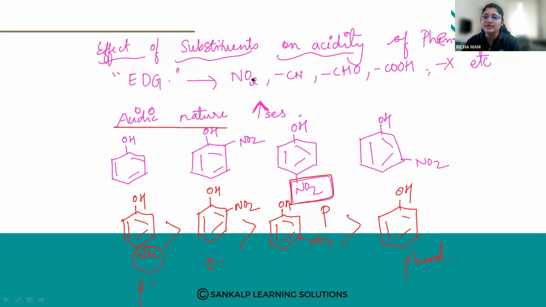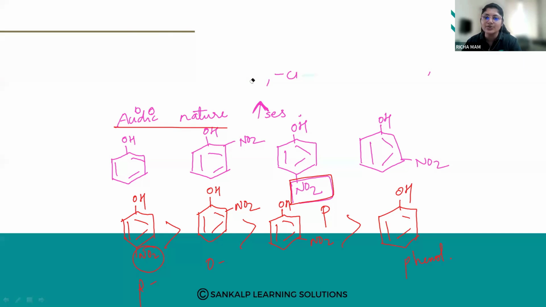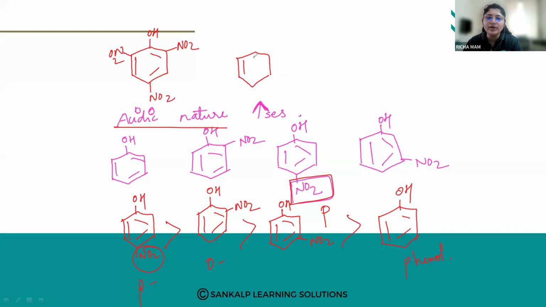So let us consider this one. This is asked during exam. How it will be asked? Arrange the following in the increasing order of their acidic strength, like that it will be asked. So compounds will be given. So this is 2,4,6 trinitrophenol. If more number of nitro groups are there, then what will happen? The acidic nature will be more.